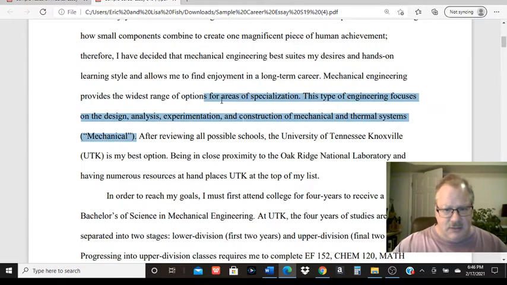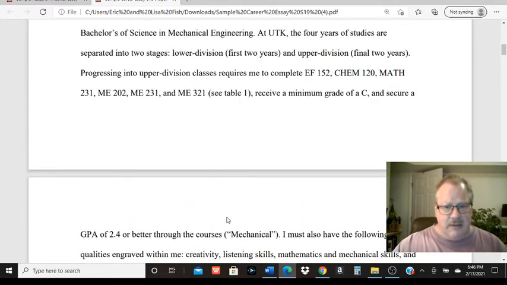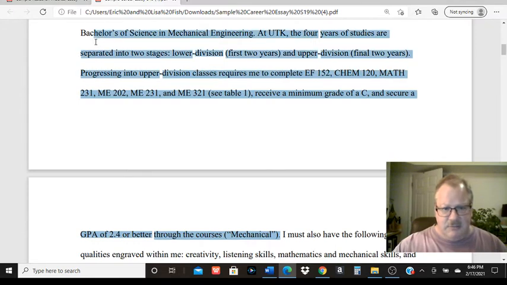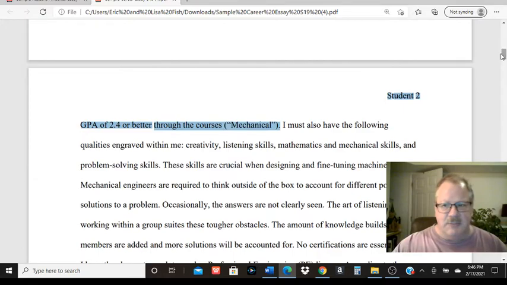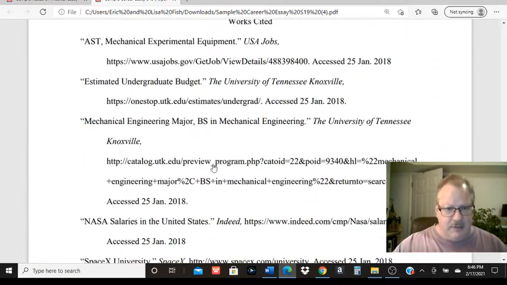But that's why hopefully you're going to start being able to recognize those techniques and obviously start using those in your essay. And you can kind of go through, and whenever you see these citations, that's the student telling you that I'm getting this information from this particular source. So if we go to the works cited page, there better be a source that begins with mechanical, and there it is. Right there, coming from the UT catalog.